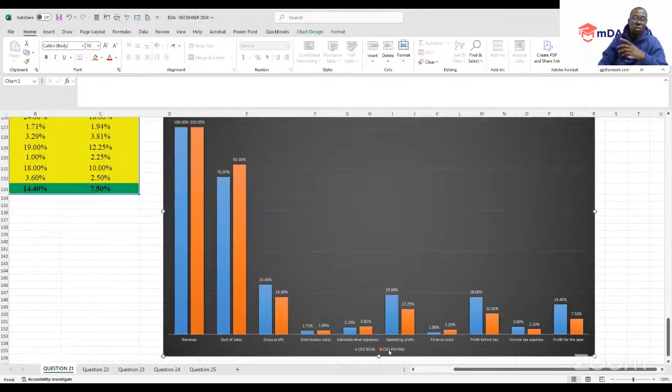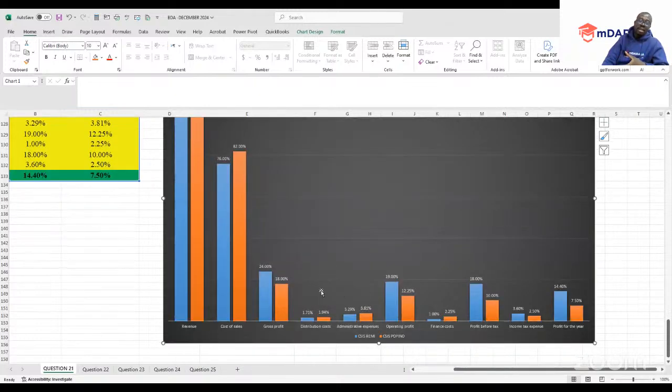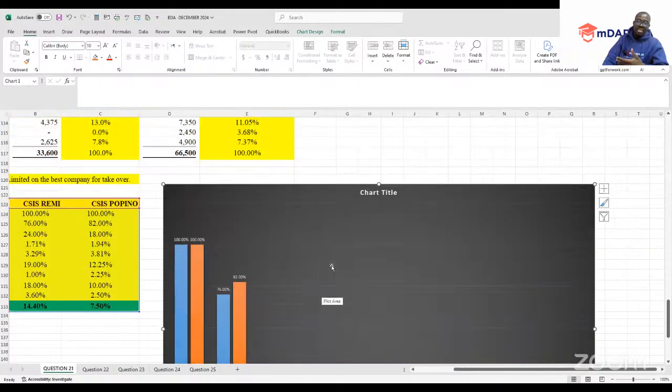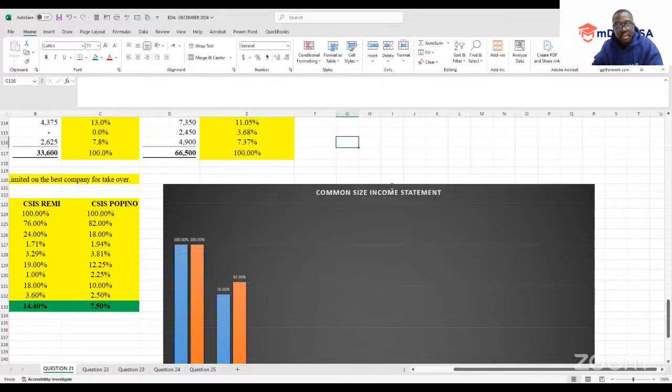We were not asked for this, but we just went further and prepared the presentation of the data that you prepared in regard to the common size. So in this case, you can have this as a common size income statement presentation, of course. See, our data is presented in that case.